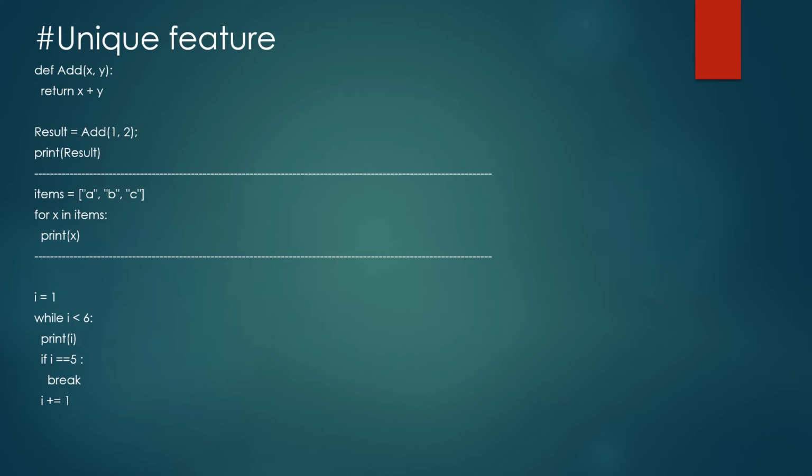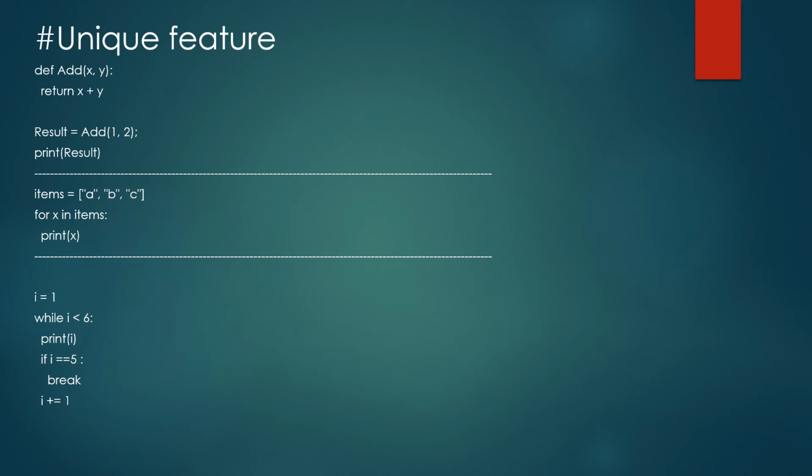And the for loop starts like this: for x in items, where items is a list of strings a, b, c. So we say for x in items, just print x. It means just print the value of each item in the list.